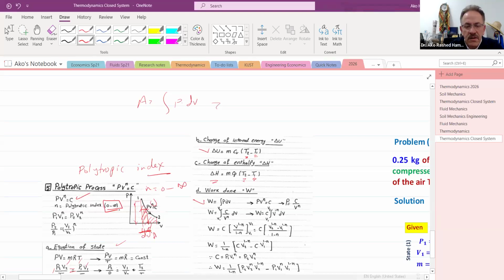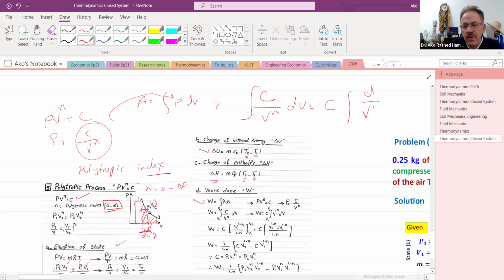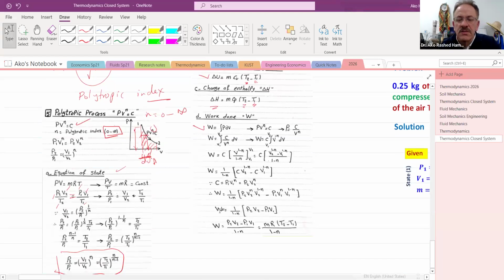And we have PV^N equal to constant, so P equals constant over V^N. We substitute over here: constant over V^N times dV is the work. The constant stays constant, so what will be the integration of V^-N dV? It has already been integrated for you and it's ready for use.